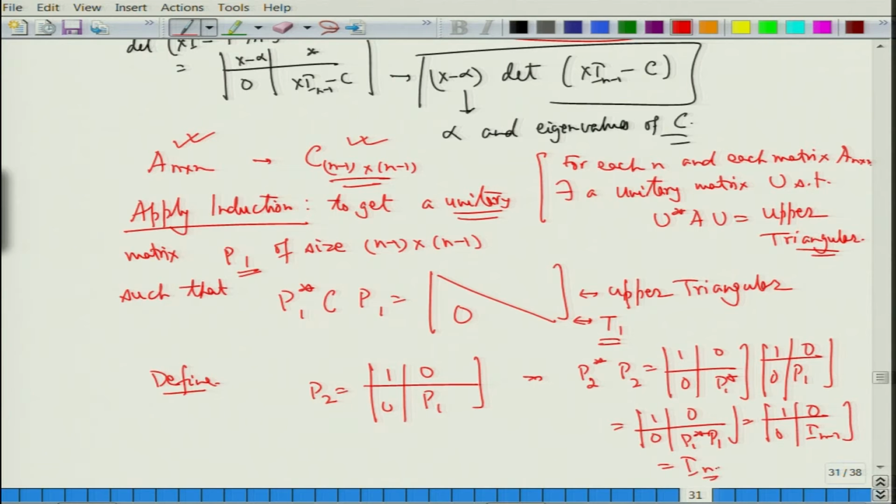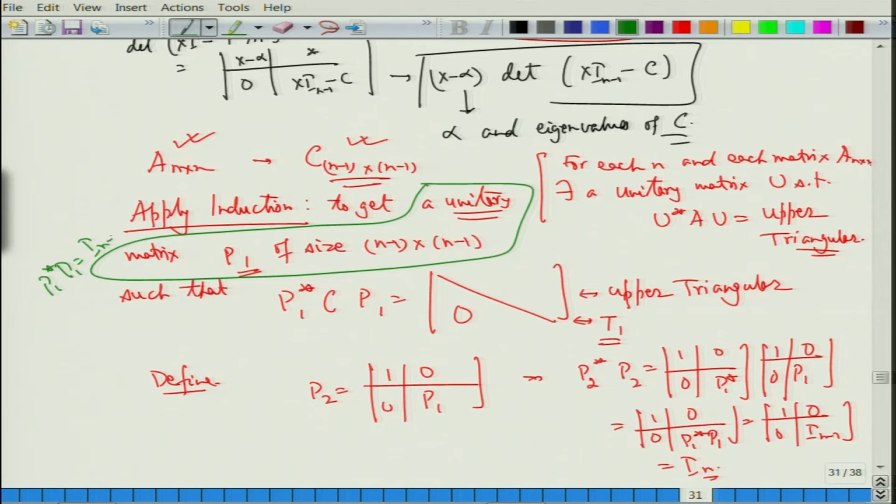Because we took P1 to be a unitary matrix of size n minus 1 cross n minus 1, therefore P1 star P1 is I n minus 1. So, therefore, P2 is a unitary matrix. Starting with P1, I got P2, which is a unitary matrix.